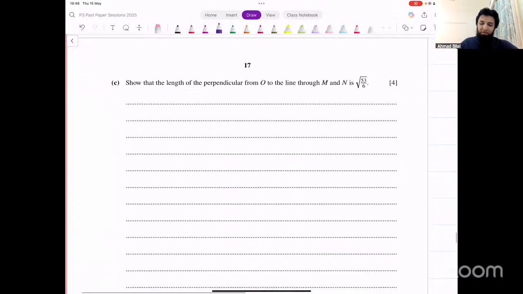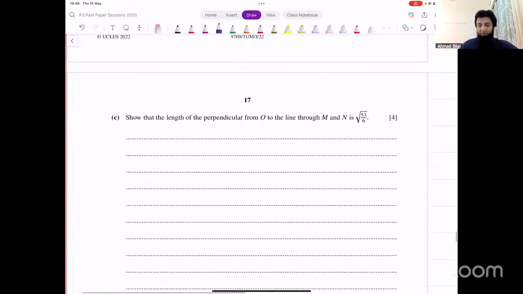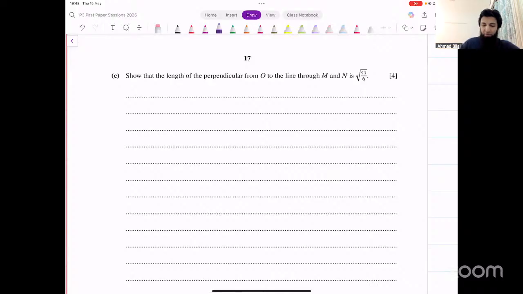Then it says, show that the length of the perpendicular from O to the line through M and N is this, right? Again, that's a standard method, perpendicular distance. You need to memorize the steps in this method. I've said that multiple times.